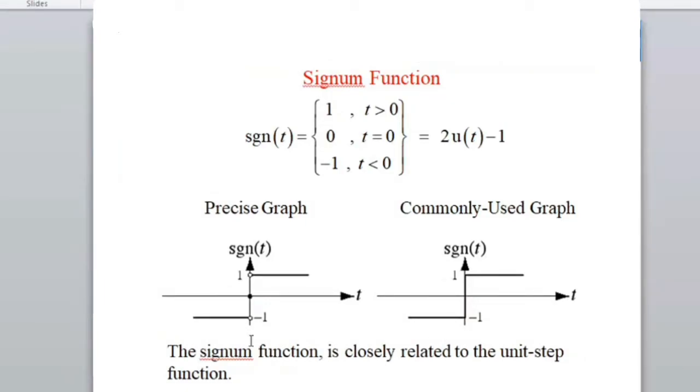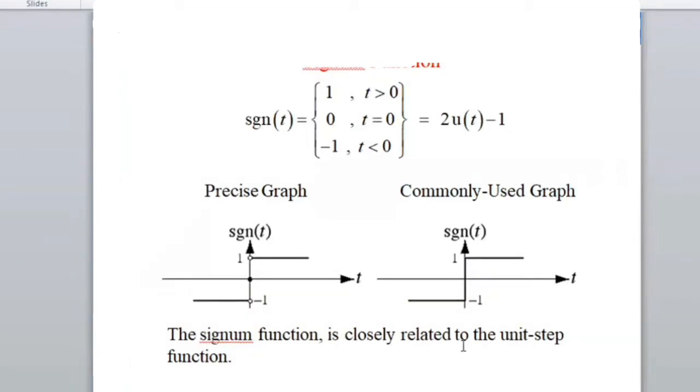Okay, fine. So the signum function is such a non-linear function. When t is greater than 0, it is 1. When t equals 0, it is 0. And when t is less than 0, it is minus 1. The signum function is specifically used in some control systems design, like sliding mode control and so on. So this is a very important signal function.